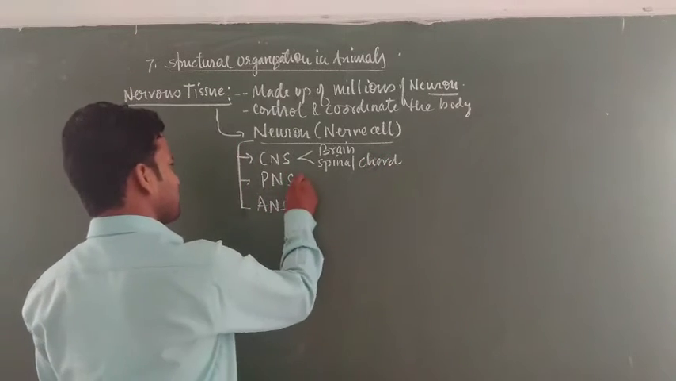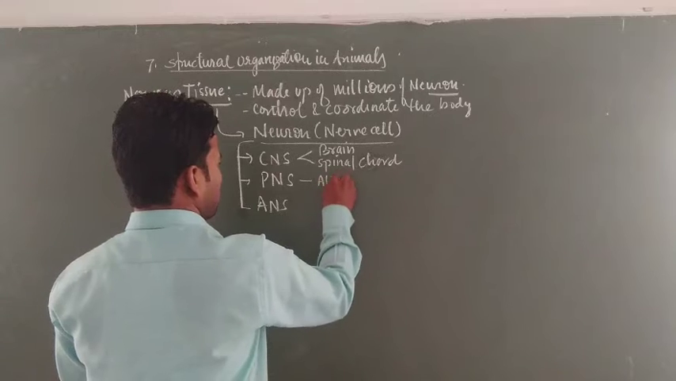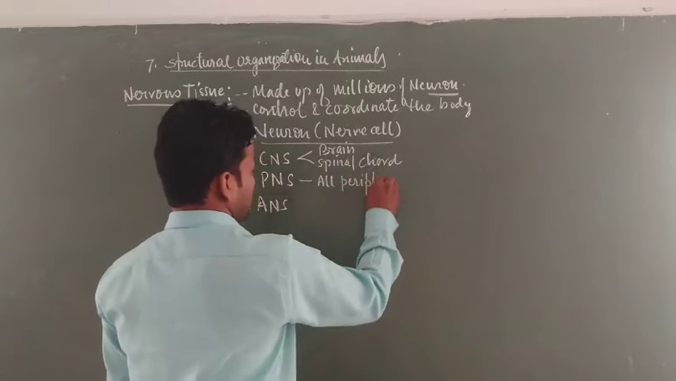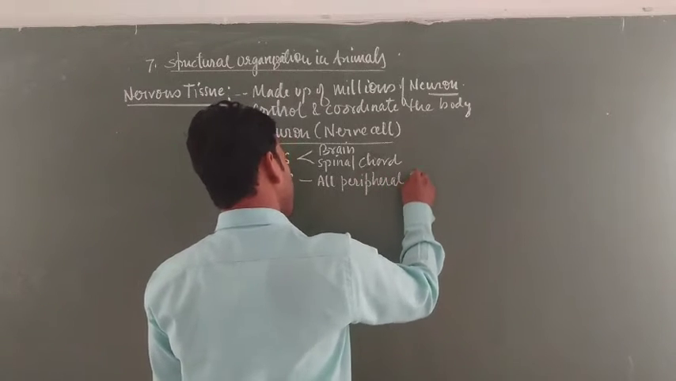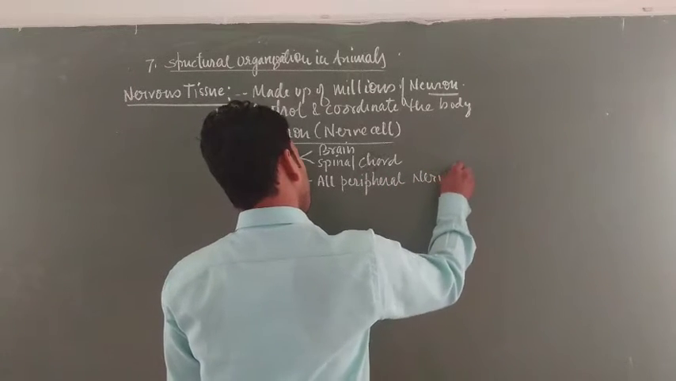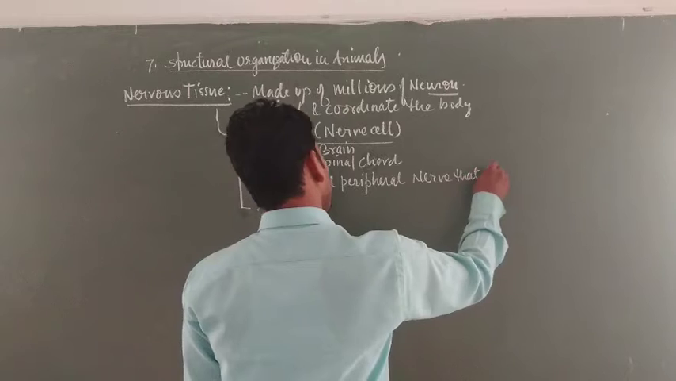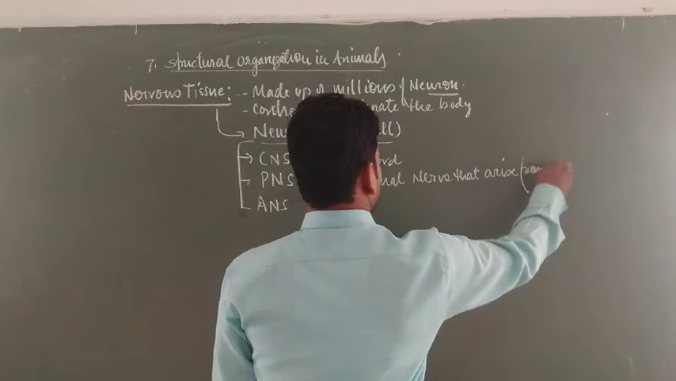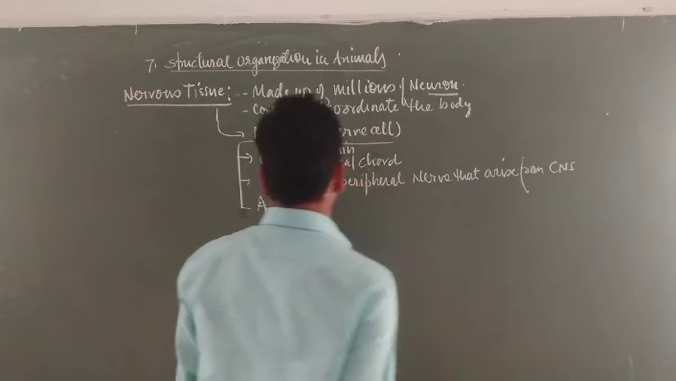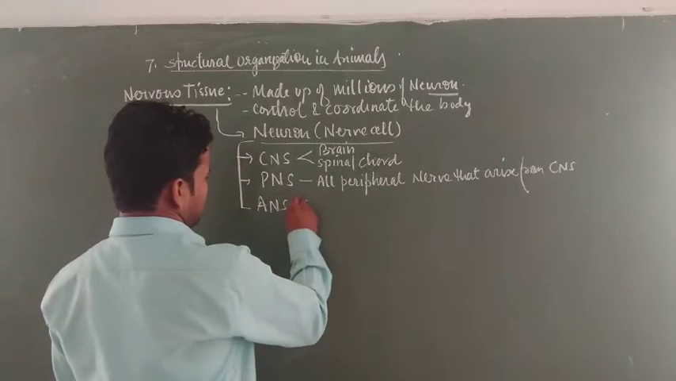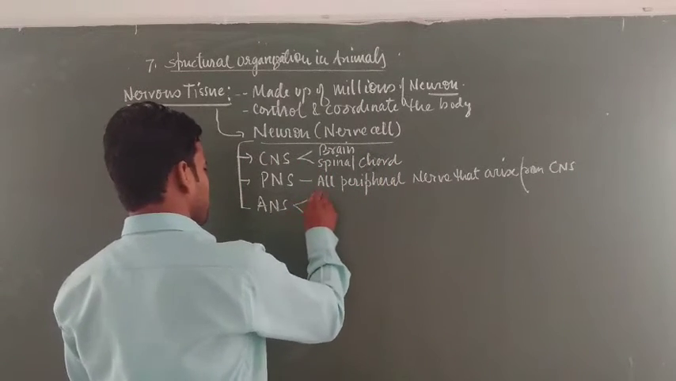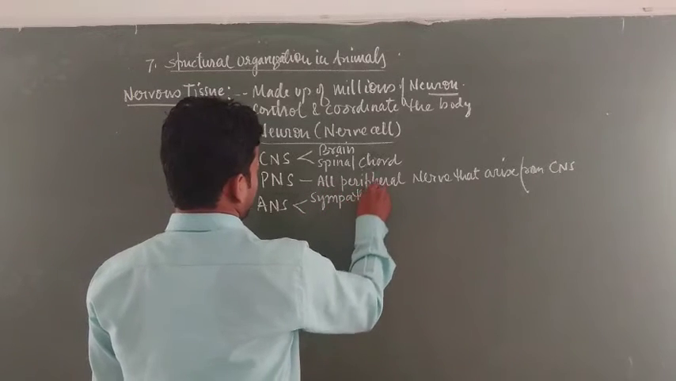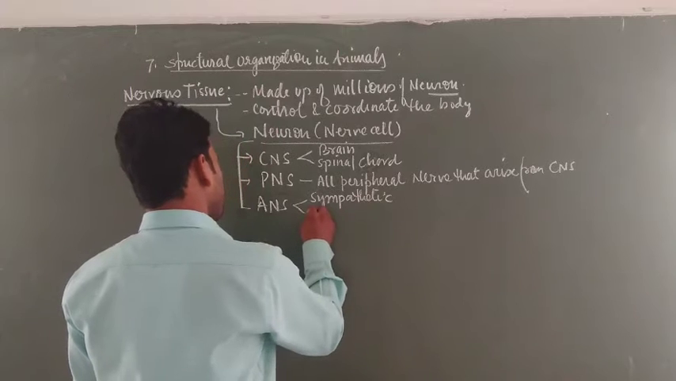The brain and spinal cord are the part of the central nervous system. Peripheral nerves are the nerves that arise from the CNS. It is of two types, generally called sympathetic as well as parasympathetic.